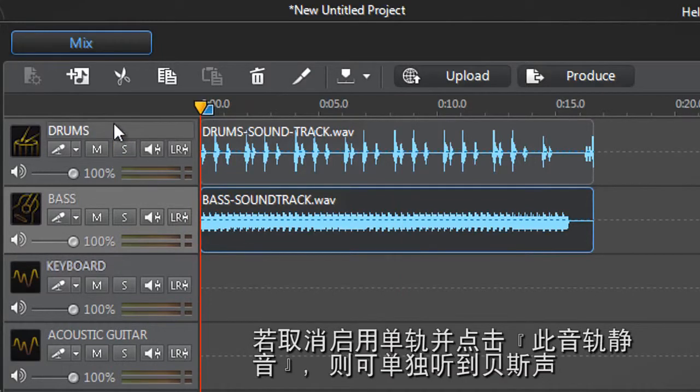Then deselect track 1 solo button and click the mute button of that same track to listen only to the bass on track 2.